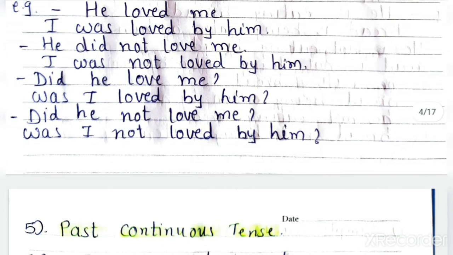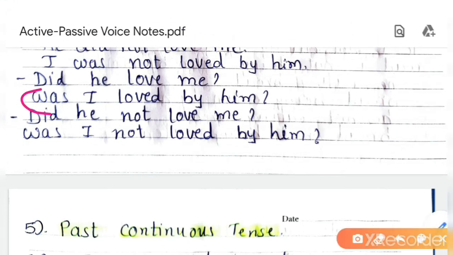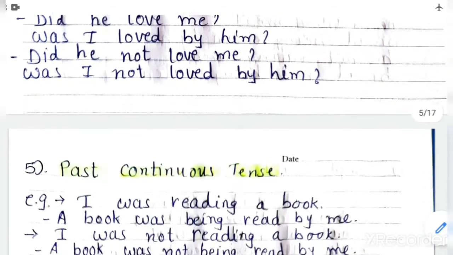Did he love me? Then again the to be will be in the beginning. Was I loved by him? Did he not love me? Was I not loved by him? Okay, I hope you understood simple past tense.